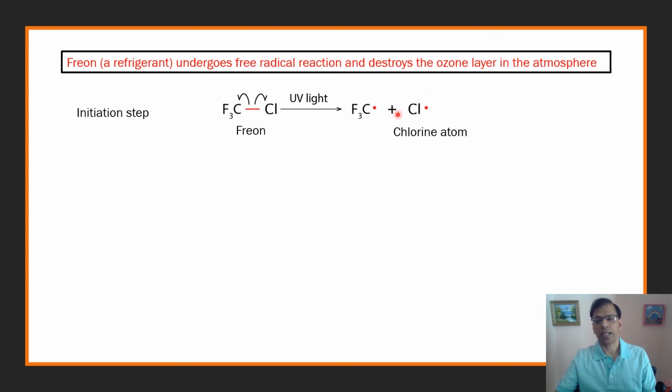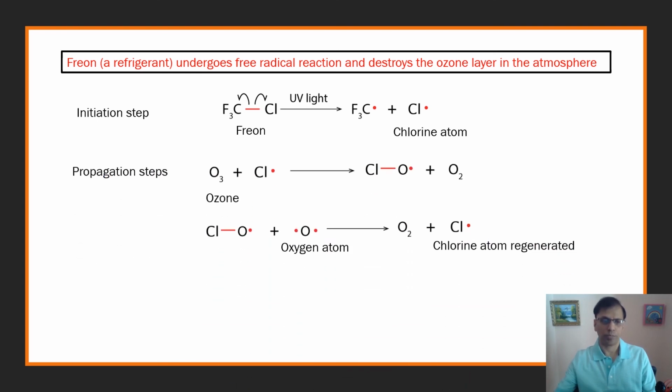This chlorine atom is responsible for destroying the ozone layer by the following propagation steps. The ozone in the atmosphere reacts with the chlorine atoms, which then react with oxygen to regenerate the chlorine atoms. So the chlorine atom is regenerated and this goes on till all of the ozone layer is depleted.